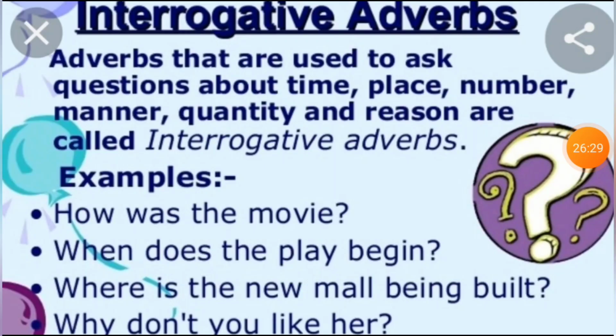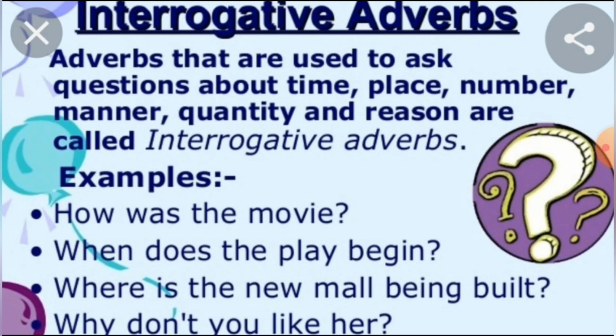Now students, we are going to see the last adverb, that is interrogative adverb. Interrogative means what, students? Interrogative means question. So here we see the definition. Interrogative adverbs are adverbs that are used to ask questions about time, place, number, manner, quantity and reason.